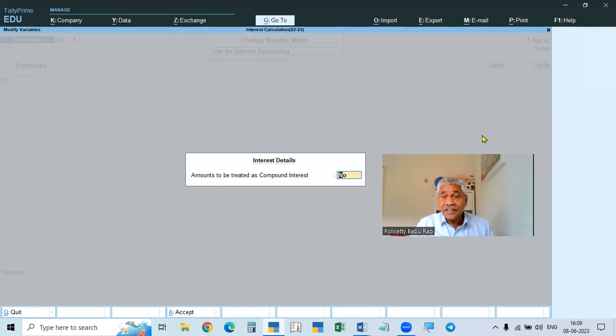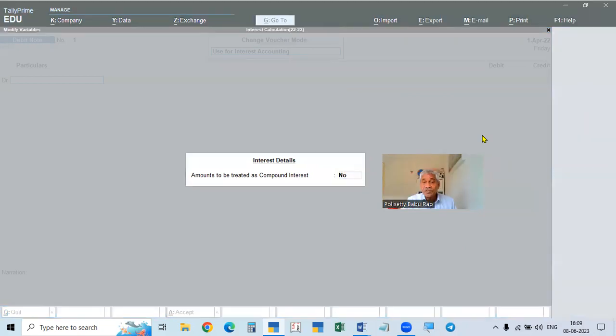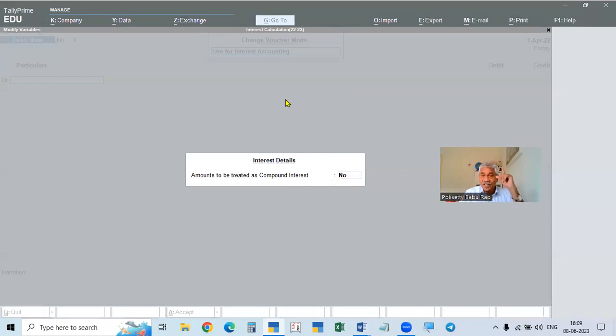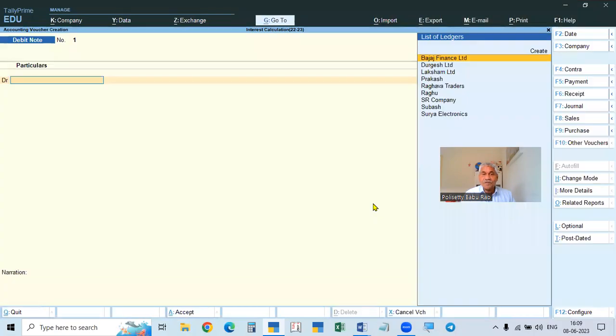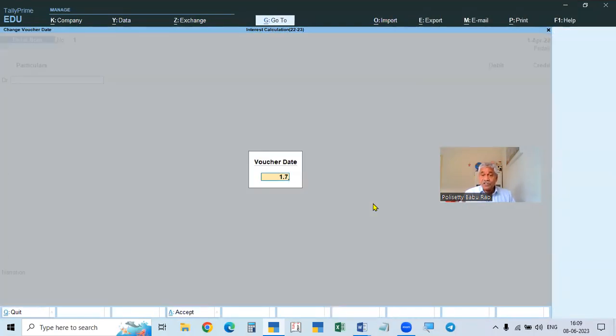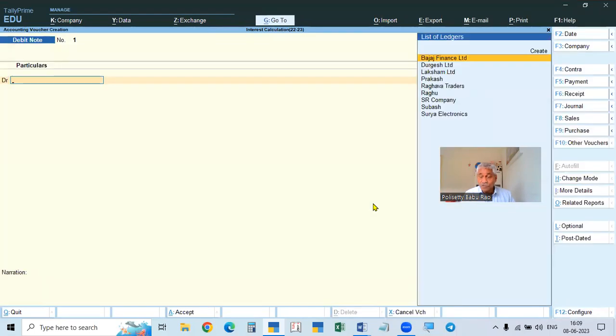And here it comes into account. I told you simple interest or compound interest. So when that is taken for interest accounting, it will ask you compound or simple. First you will take simple. So then you will take the date 1/7, first June to first July.